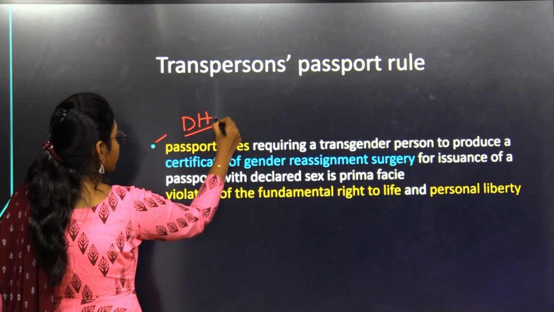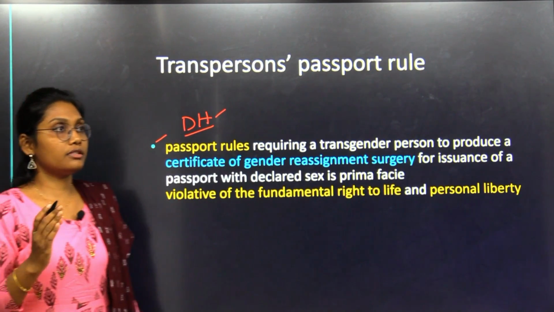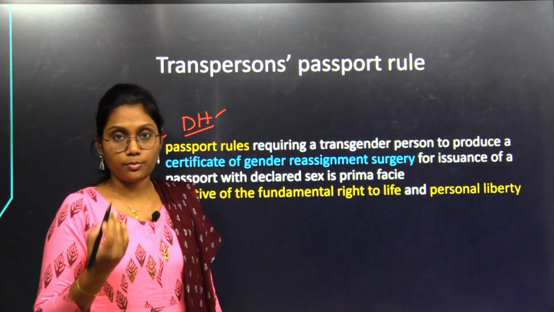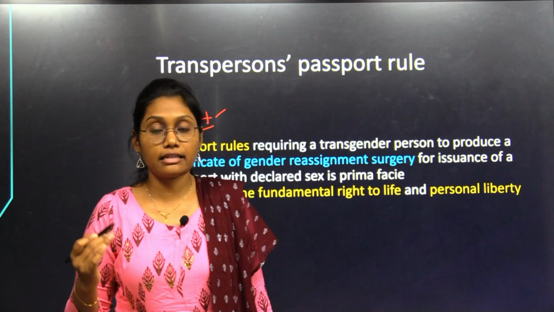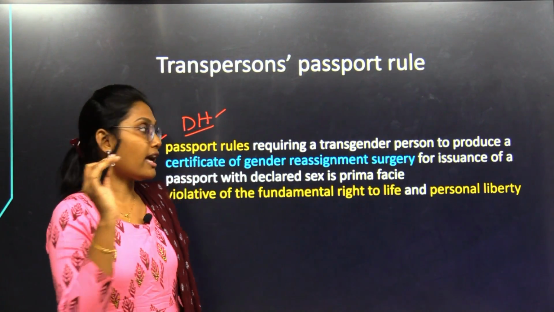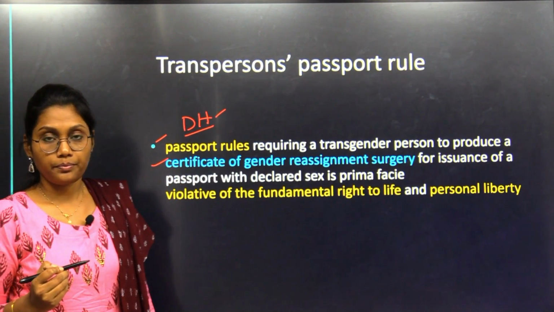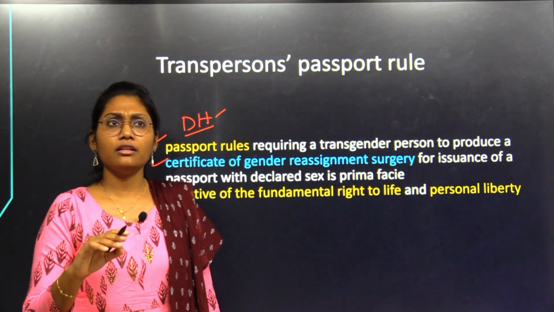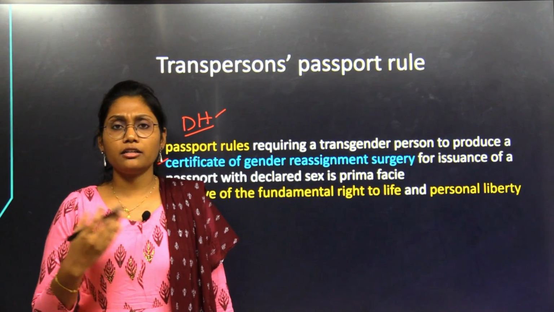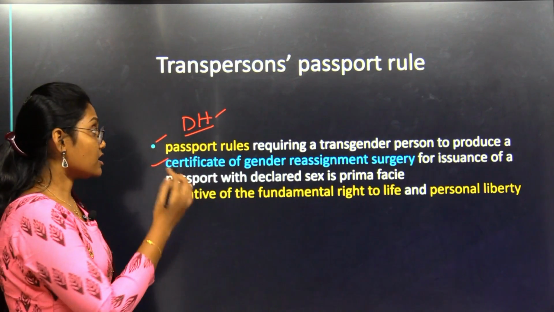But in recent news, the Delhi High Court has studied this case. A transgender person applied for a passport and was rejected. Why? Because he didn't have the certificate of gender reassignment surgery. He had given Aadhaar and other identification cards, but the passport was rejected.